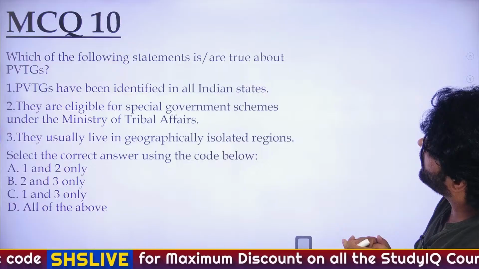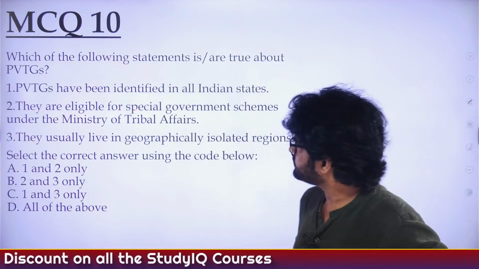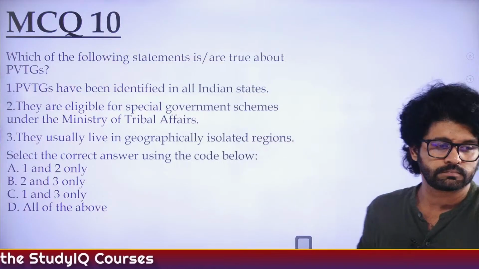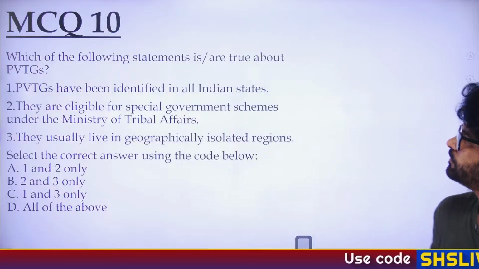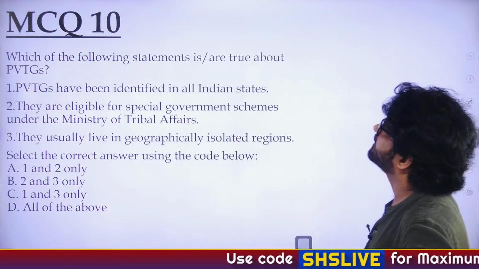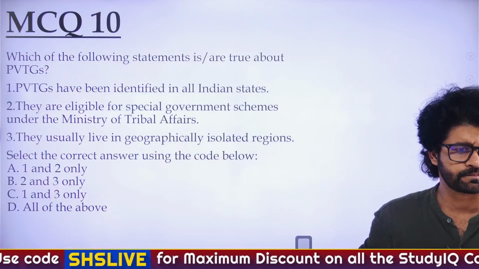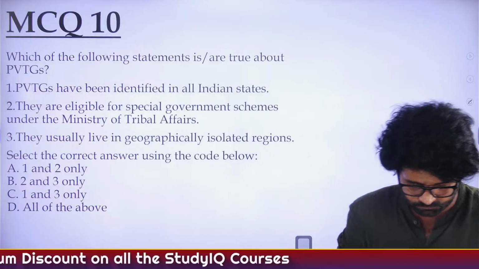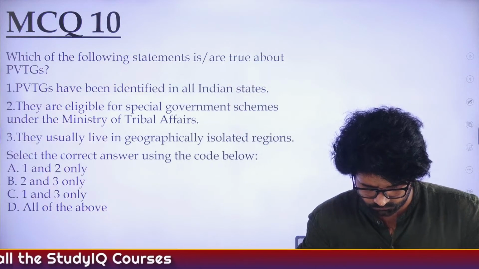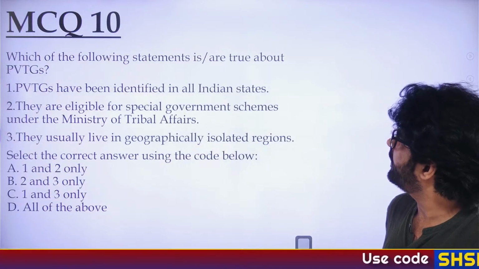MCQ 10. Which of the following statements are true about PVTGs? They have been identified in all Indian states.